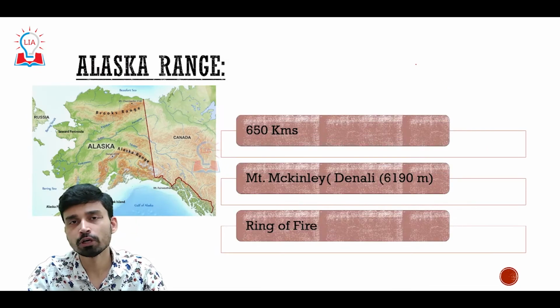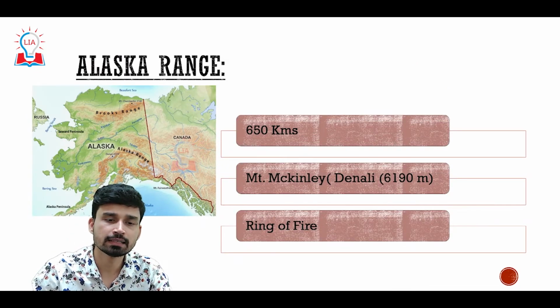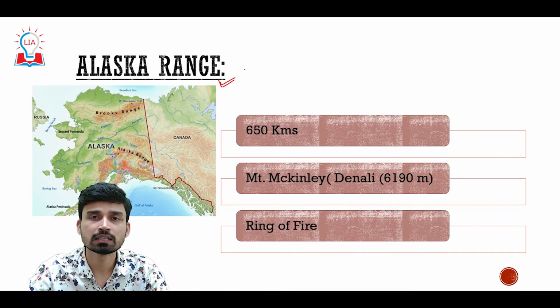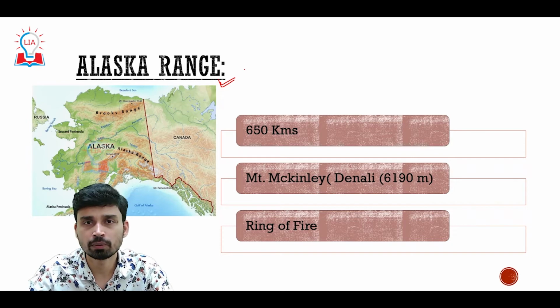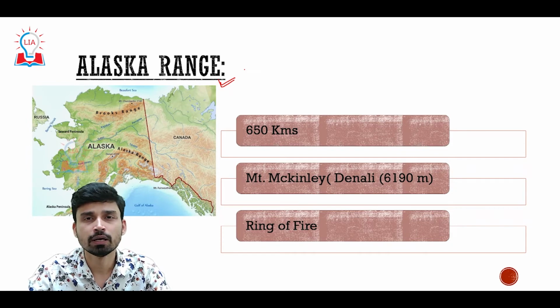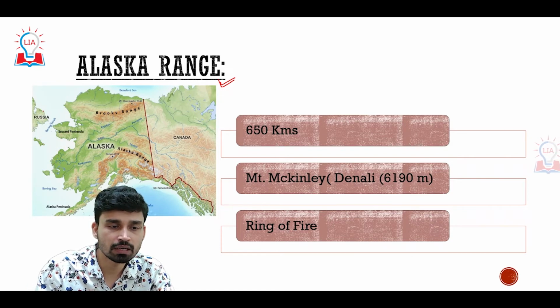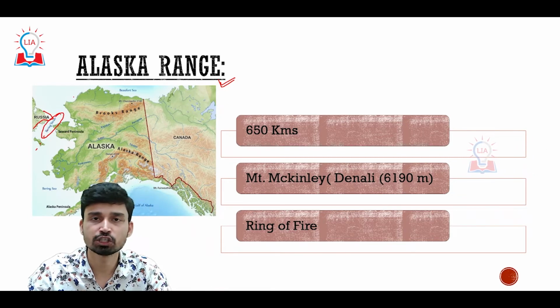The last important mountain range of North America is in the Alaska region of USA. If you try to understand the background, Alaska earlier used to be a territory of Russia. However, at a certain point in history, Russia sold Alaska to the USA and now it is part of America. Here is the map of Alaska; this is Russia, and between Russia and Alaska we have a very important strait called the Bering Strait.